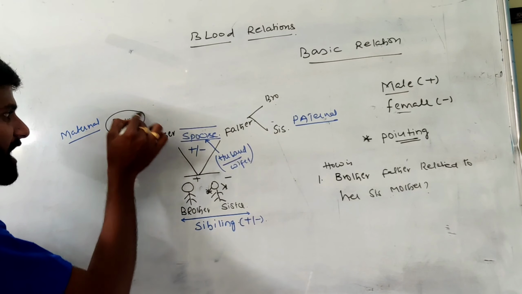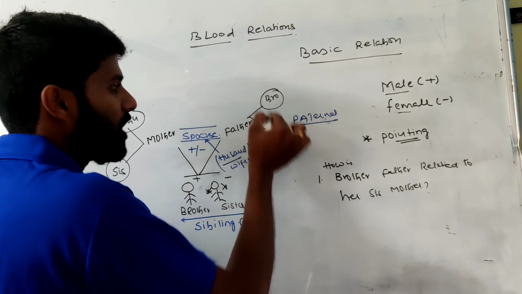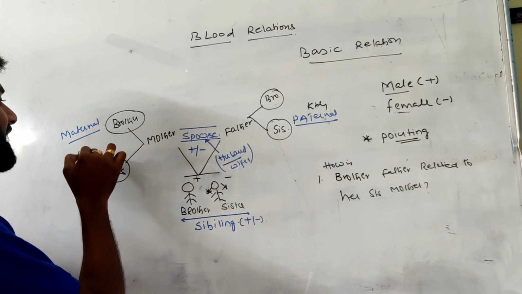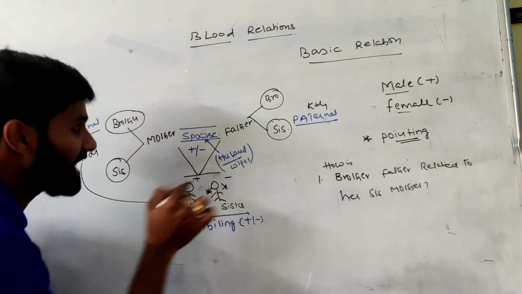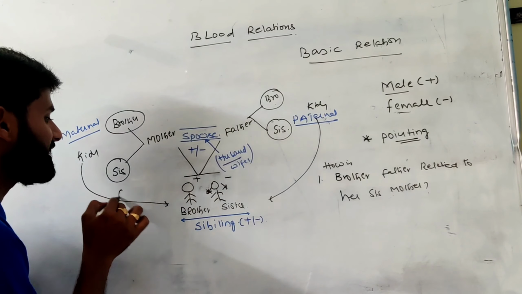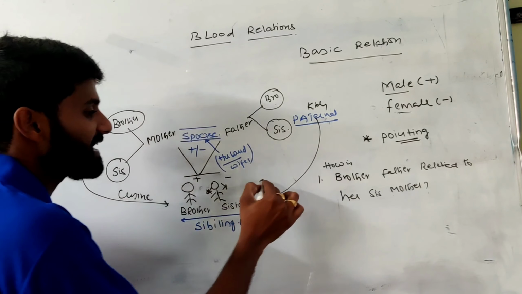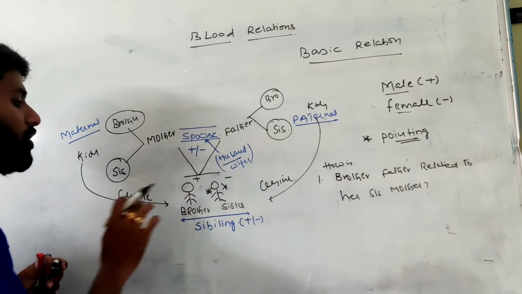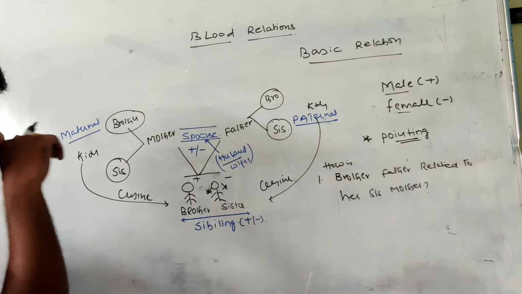If my uncle and aunt have kids, clear? So they have kids. Those kids are related to me, and I can call them cousins. Both mother-side and father-side uncle and aunt's children I can call cousins. Next, move to the next one.